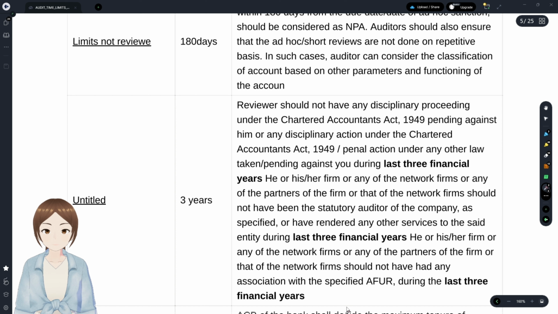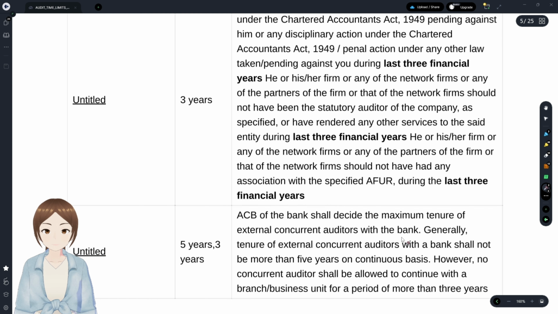See, the reviewer should not have any pending litigations or pending proceedings with regards to the last 3 financial years on him, and he or she should not have rendered any kind of services in the last 3 financial years with that unit.